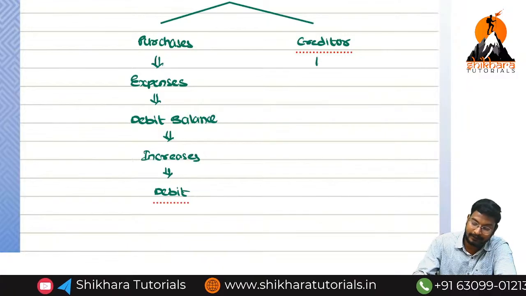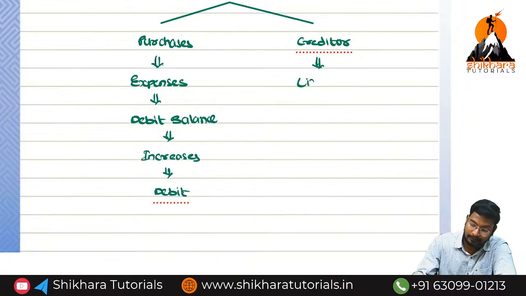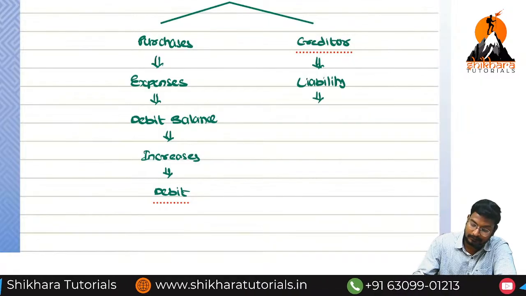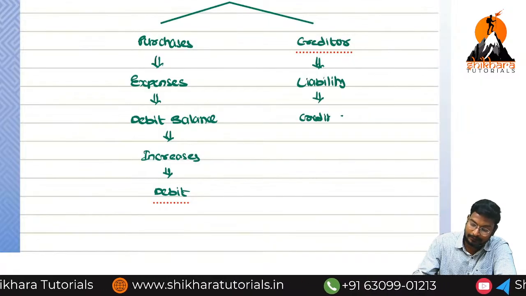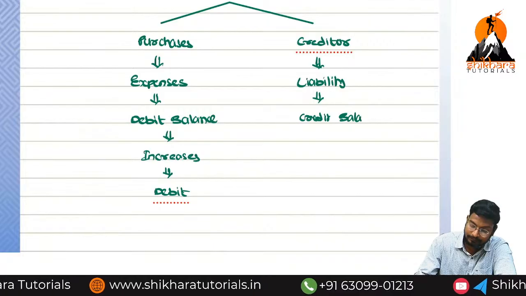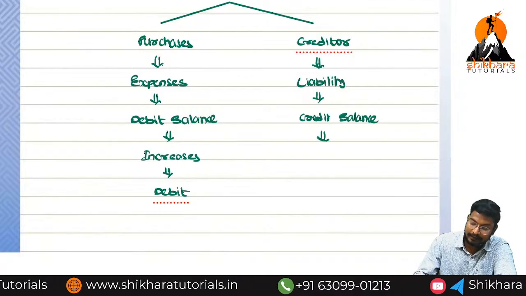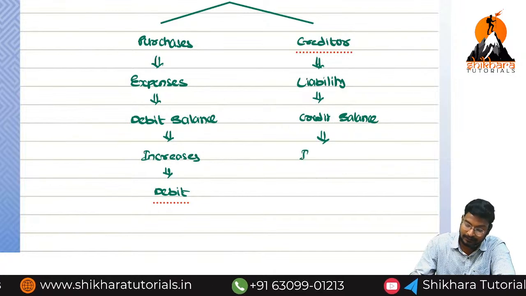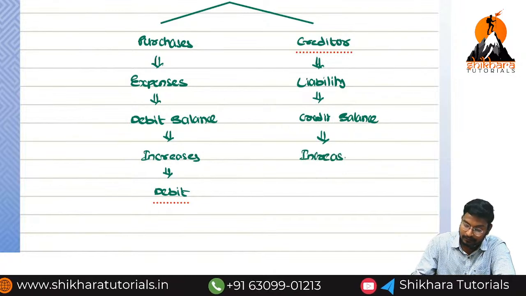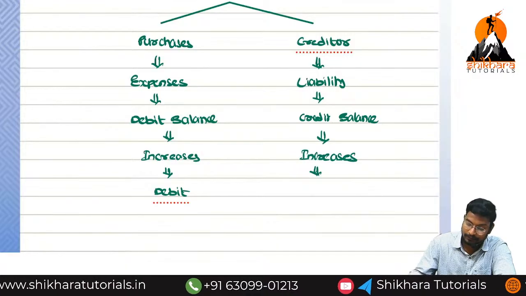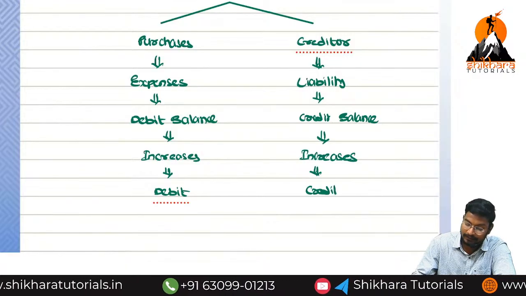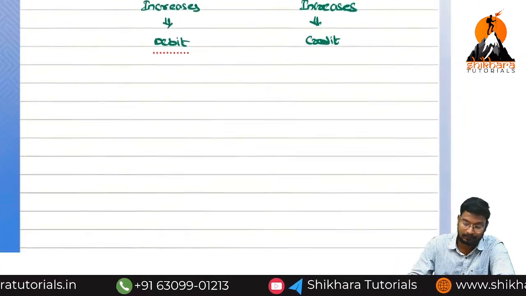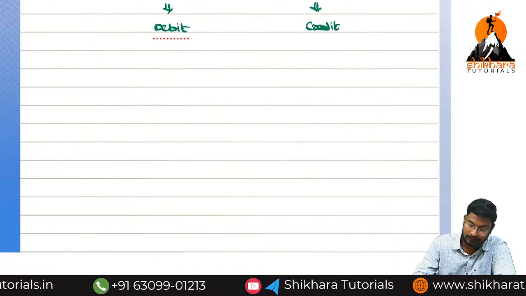Next one, creditor, a liability. Which balance? Credit balance. Is the liability created or repaid? Created. So in this situation, it increases. What do we need to do? Credit. So what is the journal entry? Purchase account debited to creditor account. Purchase account debited to creditor account.